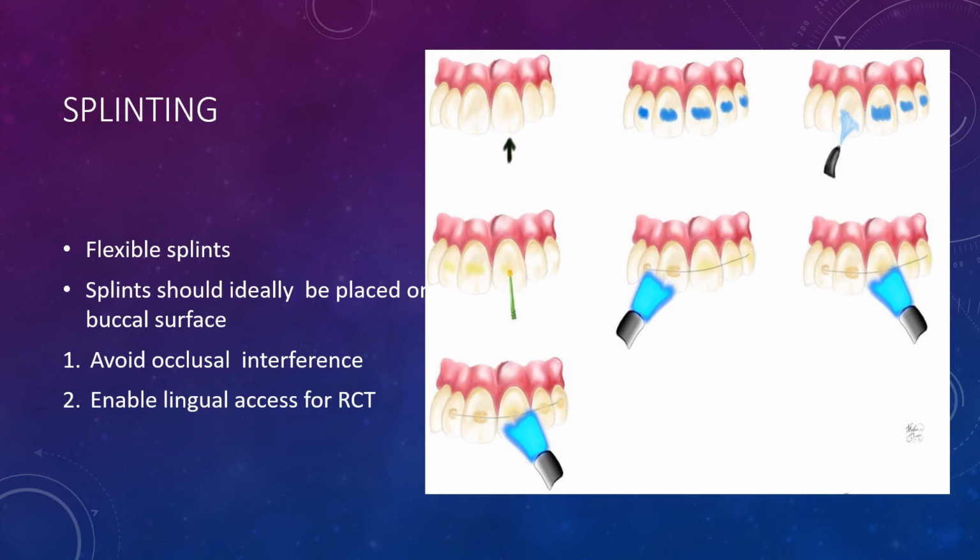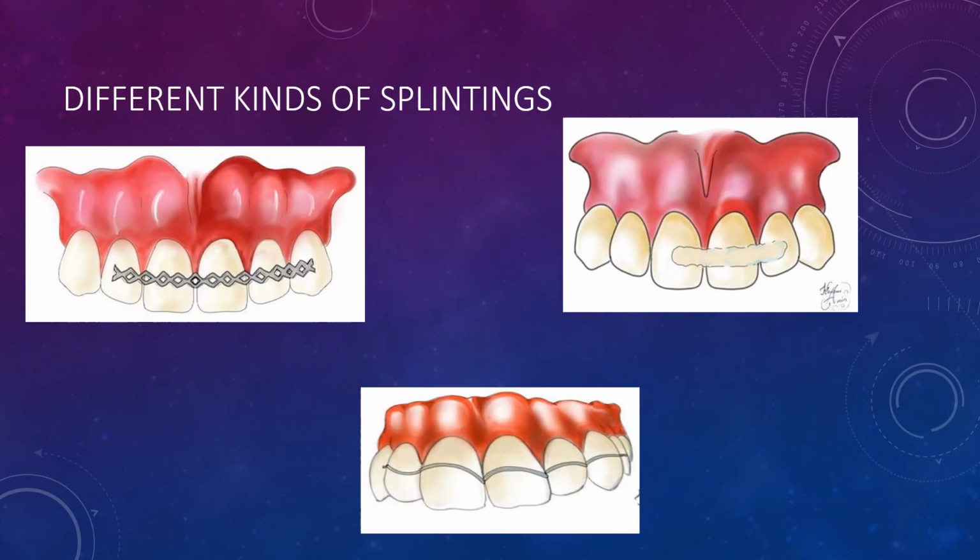The splint should ideally be placed on the buccal surface of the maxillary anterior teeth because of these two reasons. First, to avoid occlusal interference, that if we place it on the lingual surface, then while the teeth are closed, they will interfere with the occlusion. And second is to enable the lingual access for the RCT. Here you can see and get some idea about the different kinds of splint we use to stabilize the teeth in this process of reimplantation.